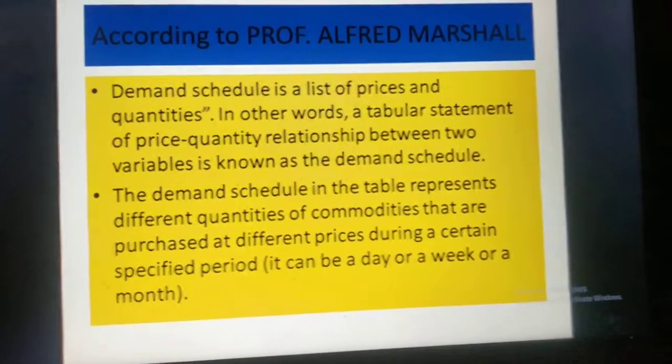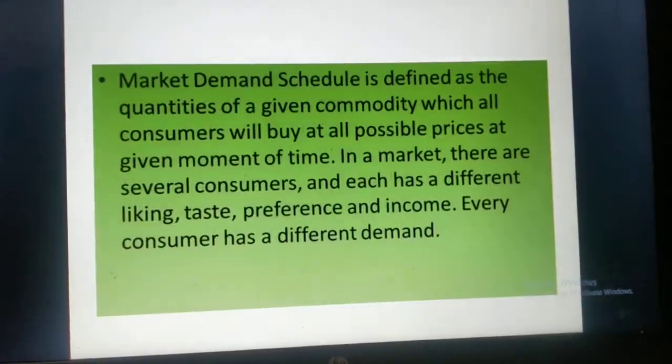I hope, students, you have understood about it. What do you mean by demand schedule?